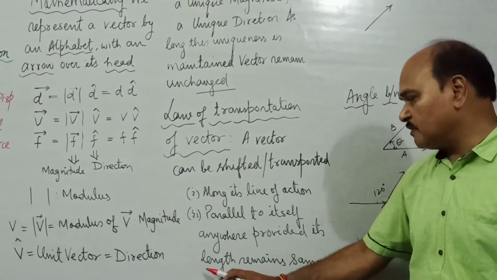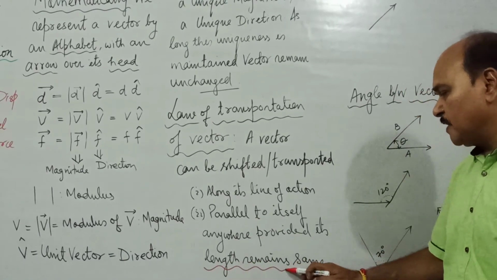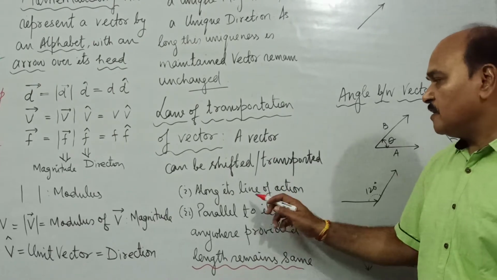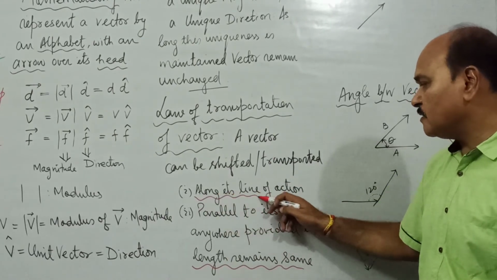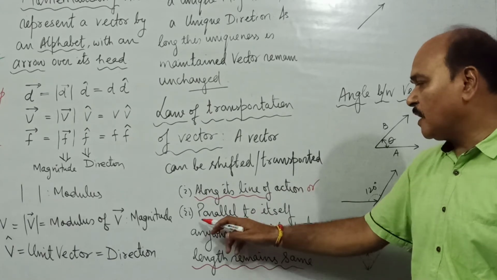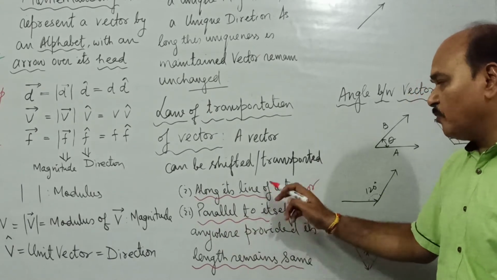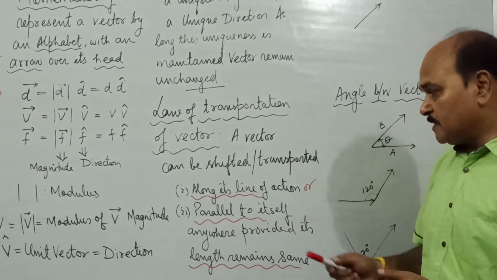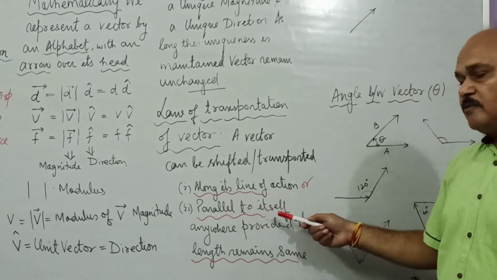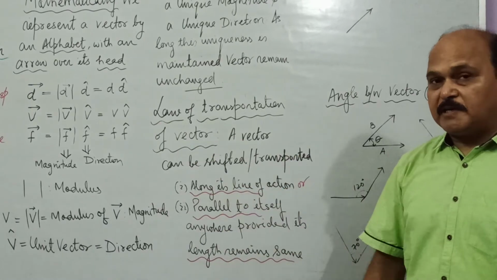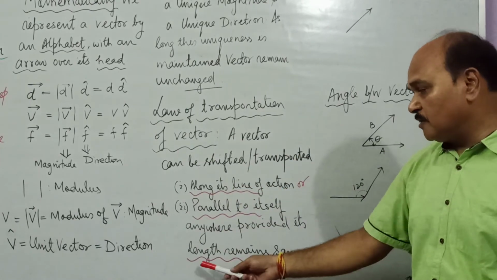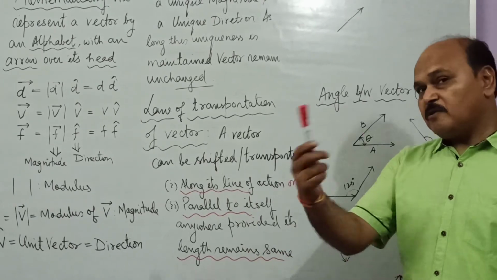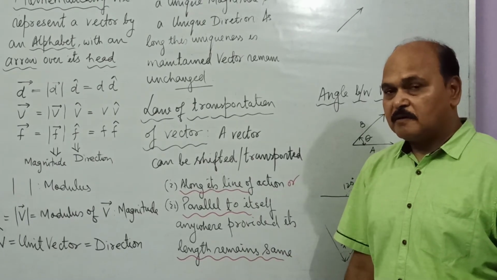When the length of the vector remains the same, the magnitude of the vector remains the same. And when we shift a vector along its line of action or parallel to itself, in both cases the direction remains the same. So by shifting along its line or parallel to itself, the uniqueness of the direction is maintained. And when the length of the arrow remains the same, the uniqueness of magnitude is maintained.